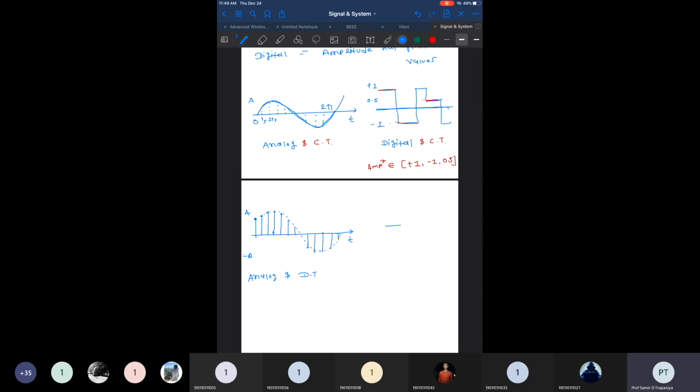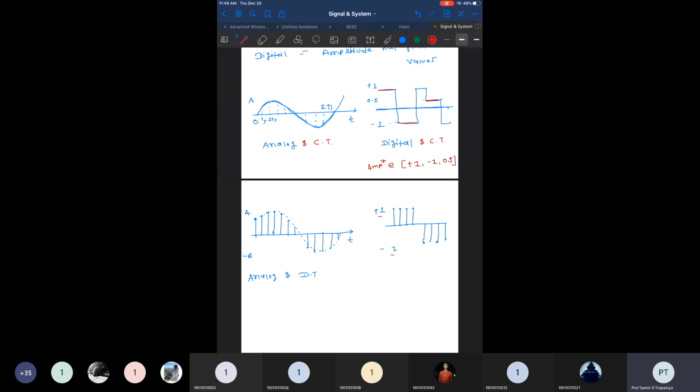Now, if I draw another signal over here, assume this part all has the same amplitude, -1, and this part all has the same amplitude, +1. Now, what can you say about this signal? Is this signal an analog signal or digital signal? Maybe digital. Digital, right? Because it has only two amplitudes, +1 or -1.